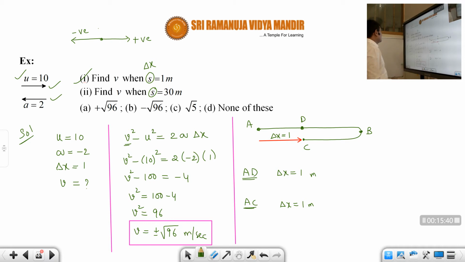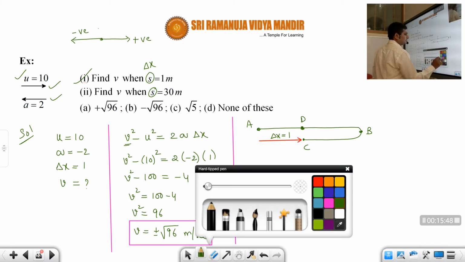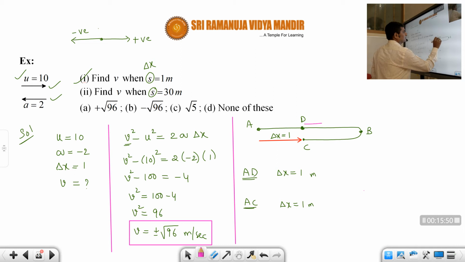And now when the body is moving, when the body is at D, its velocity is in which side, students? Right side. Okay. When the body is at C, its velocity is left side. Correct or not? So therefore in this case it may be root 96, in this case it may be minus of root 96. That minus indicates that it is moving left side. Okay, students, I hope you understood.